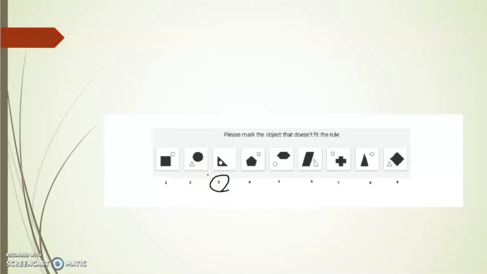Okay. So the puzzles can be given in any way. Basically, it is a game-based aptitude test, slightly different from our conventional aptitude exam. If you have proper training and the right exposure to all the puzzles and all the things that you can face, it is going to be very easy to crack this exam. Any doubts, any queries, don't forget to comment below. I'll be helping you out. So this is what I want to tell you about this game-based aptitude test.